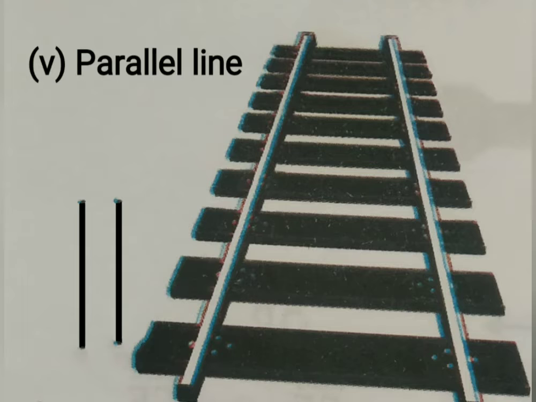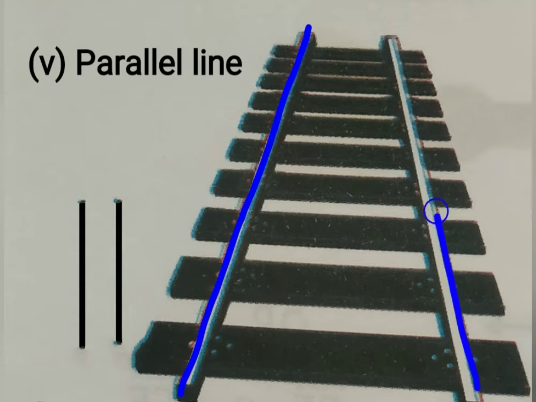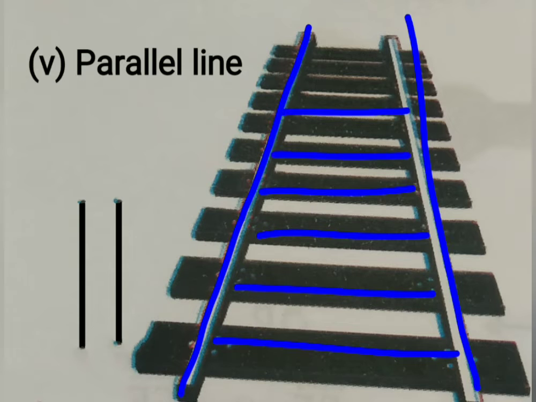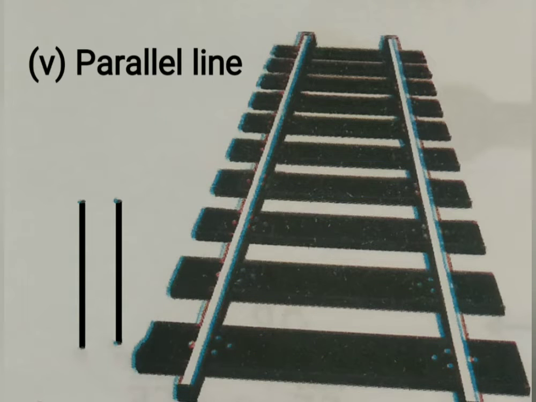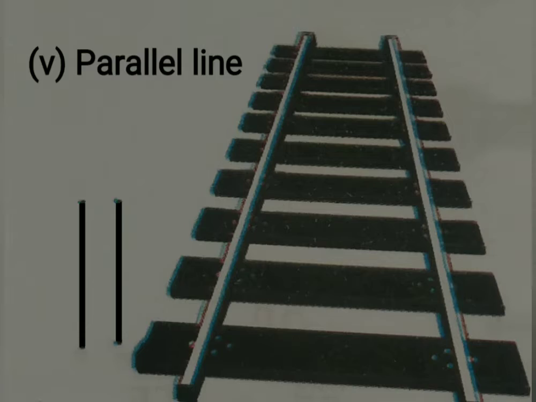Two lines which are always equidistant. You can see here, these all are arranged here equidistance. It means that the distance between this and this will always be the same at any point. So two lines which are always equidistant from one another and never meet at any point are called parallel lines. You can see, that's why I draw here these two lines. So these are the symbol of parallel line. Is that clear?